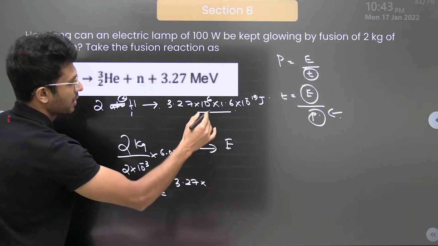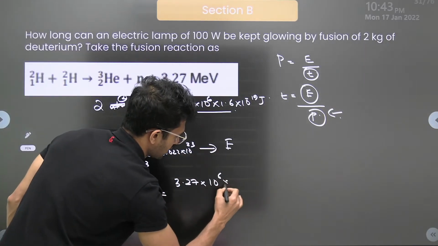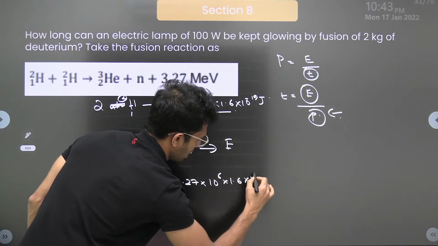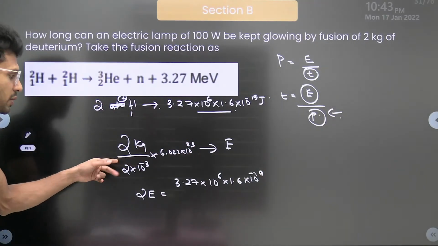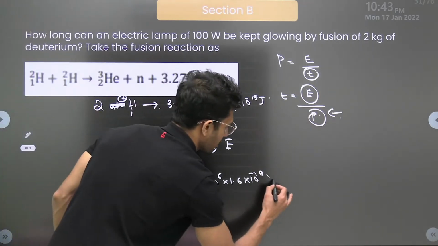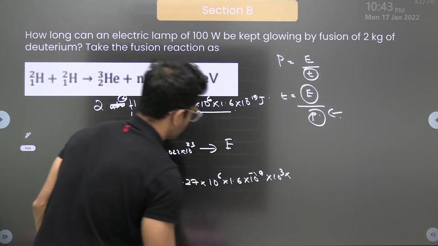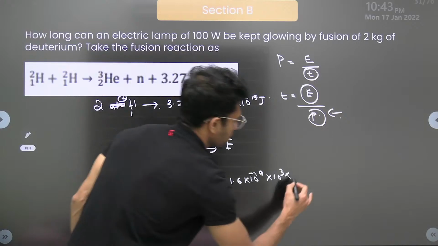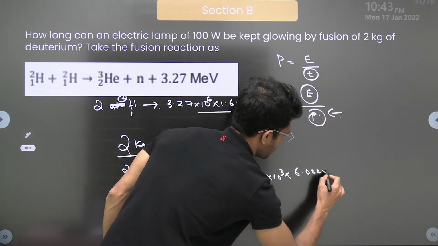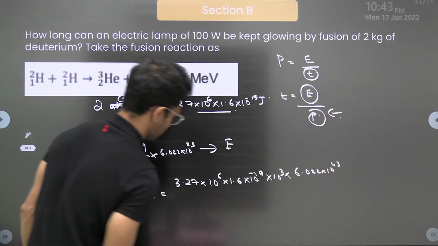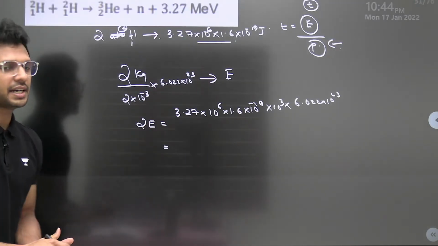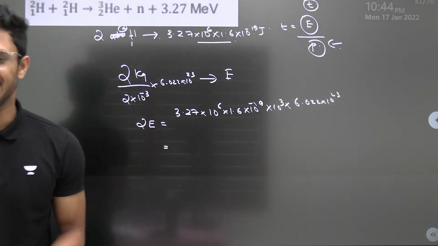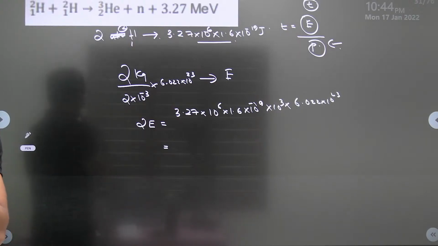3.27 into 10 power 6 into 1.6 into 10 power minus 19. Cross multiply this also. 2 by 2 will cancel. 10 power 3 goes up. So 10 power 3 into how much? 6.022 into 10 power 23. Okay, so E, the energy, will be equal to this divided by 2. Fine? So children, do it quickly.